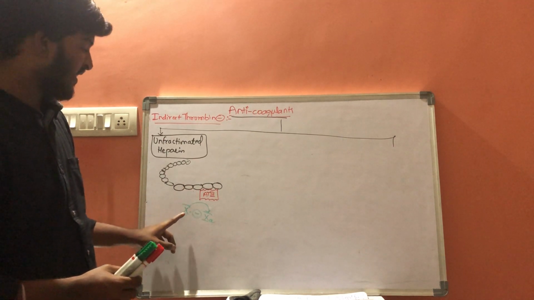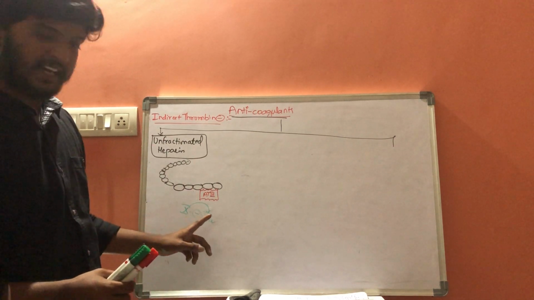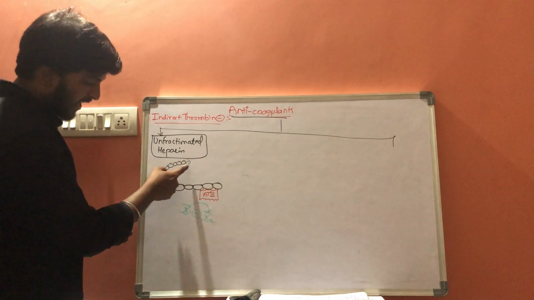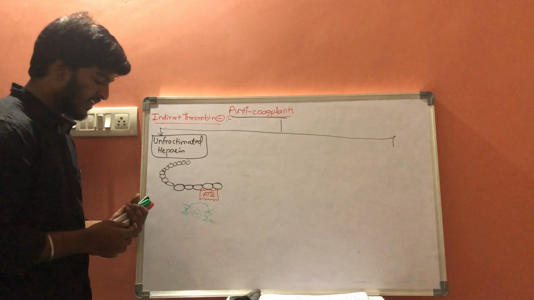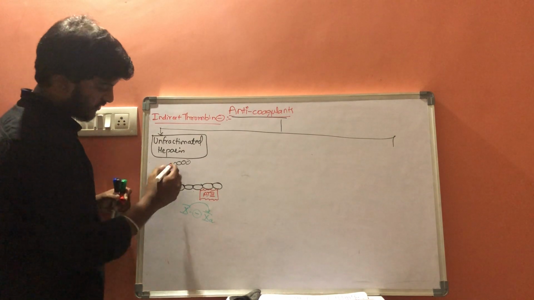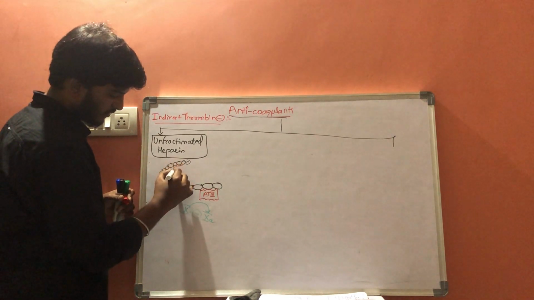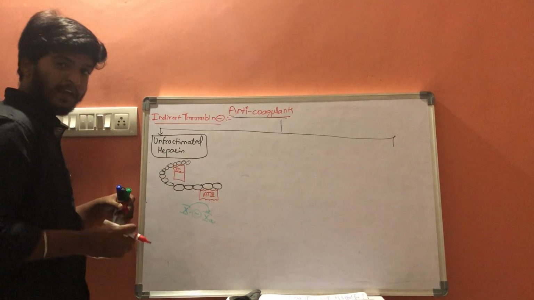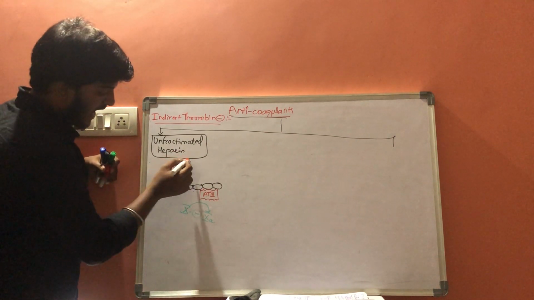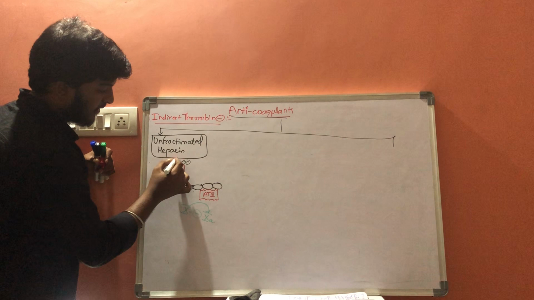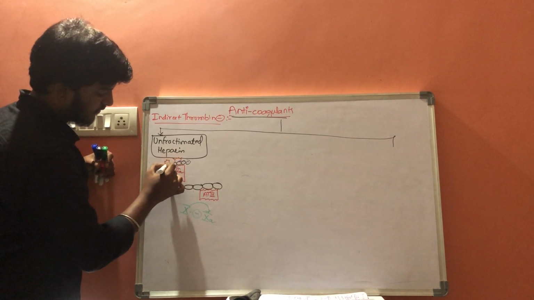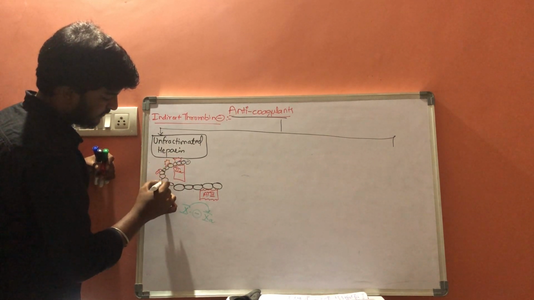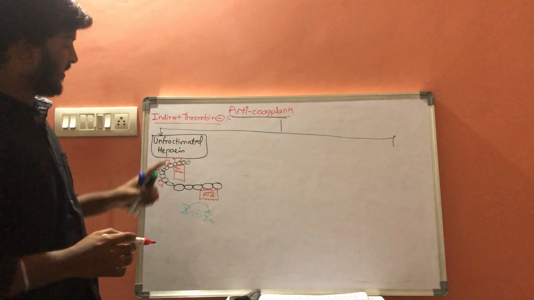Antithrombin 3 can inhibit factor 10A, and as well these heteropolymers can inhibit 2A. As the chain is longer, they can inhibit more in number.